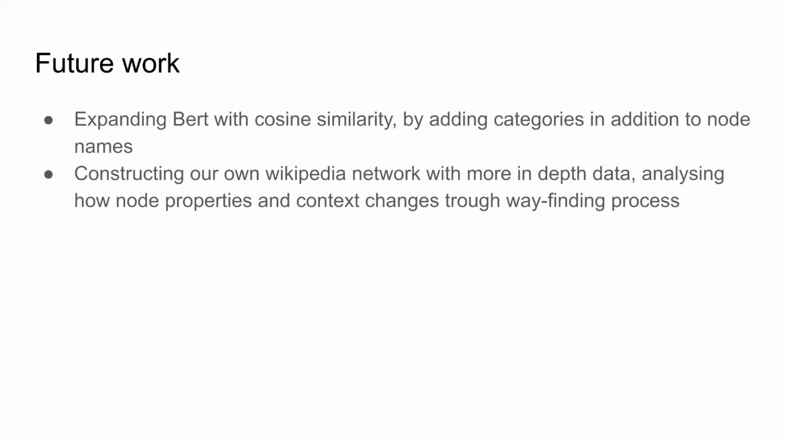So for our future work, we intend on expanding BERT with cosine similarity by adding actual categories of the articles in addition to node names. We also intend to construct our own Wikipedia network with more data, and that way we can actually analyze the algorithms we implemented on that graph as well. And we can also follow how certain node properties and context change through our wayfinding process.